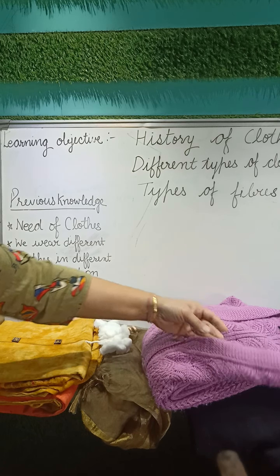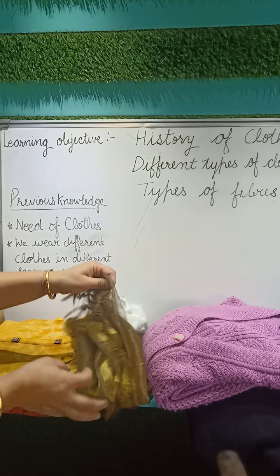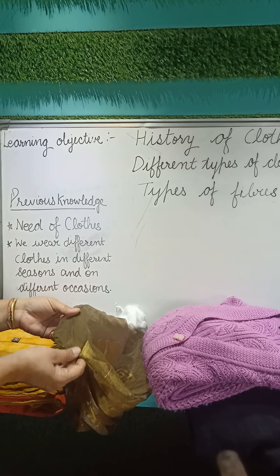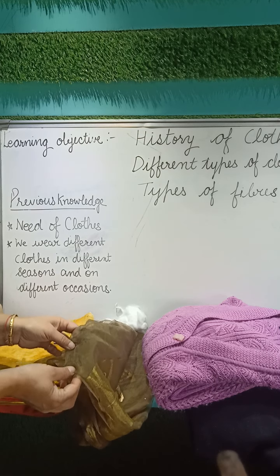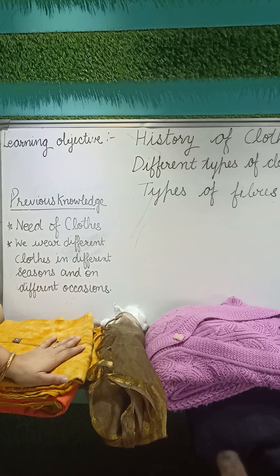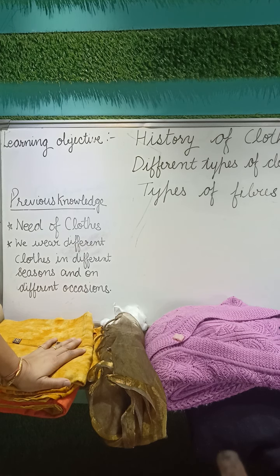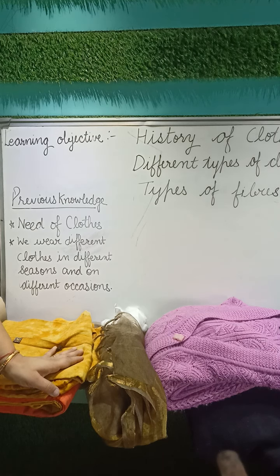Sheep is an animal. And this is made of silk fiber, and silk fiber we obtain from the silkworm. That is why it is an animal fiber. So the fibers which are obtained from the plants as well as from the animals are called natural fibers.